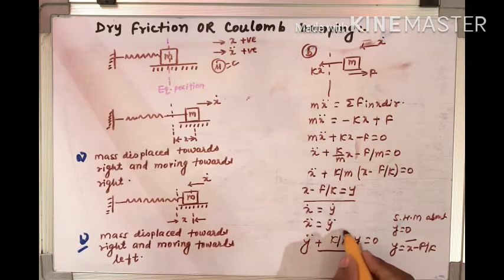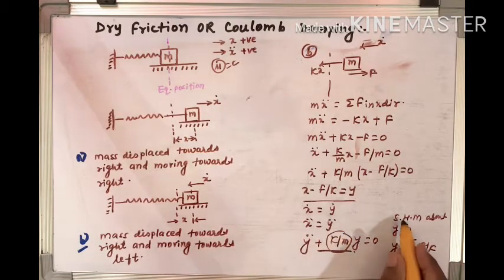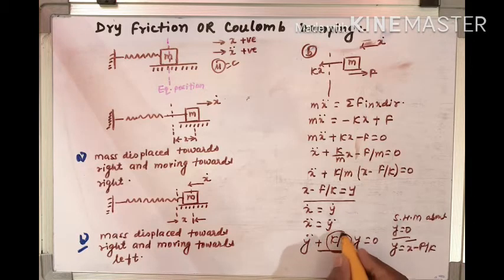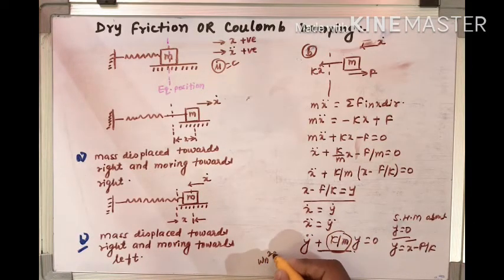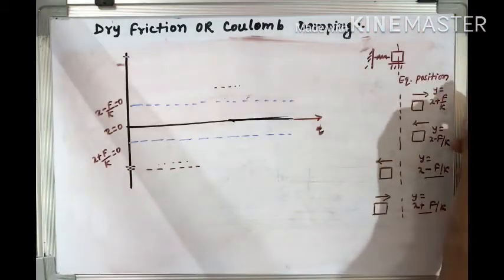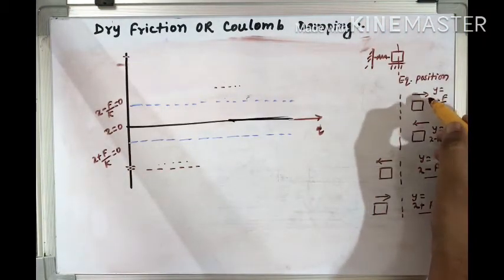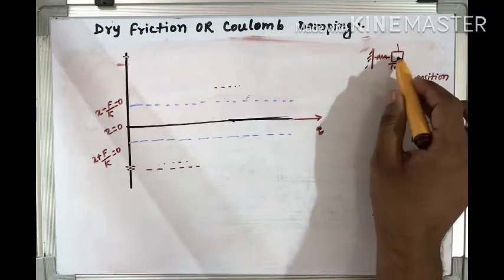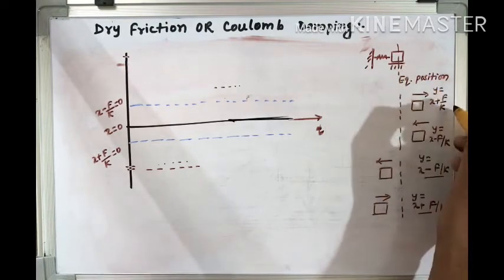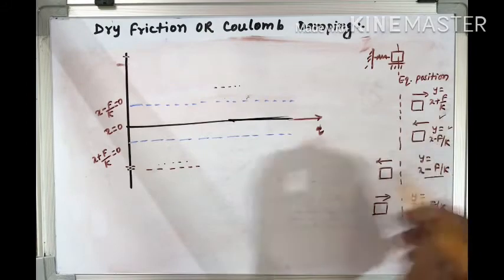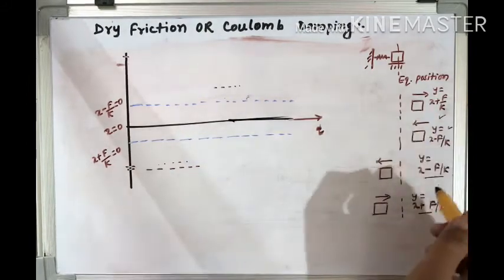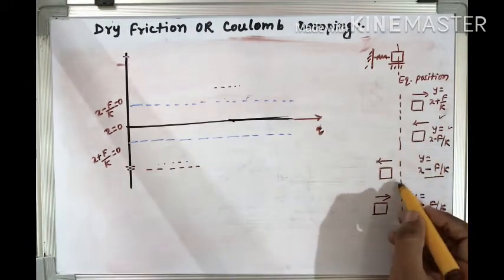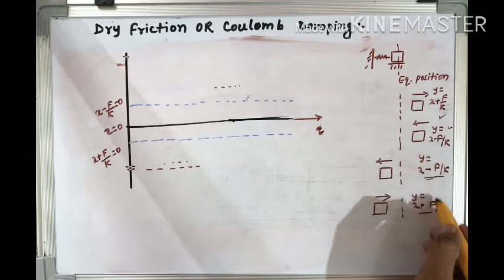Even in this condition you can say that the frequency about y equal to 0, omega n square, can be written as k by m. So omega n is nothing but root under k by m. So the frequency in this condition is natural. Now in this condition we can see that when the mass is on the right hand side of the equilibrium position, the conditions which we have derived are these, and when it is on the left hand side, the conditions will be these.